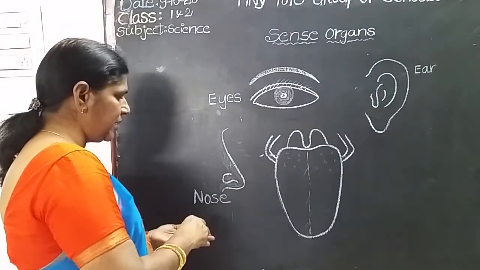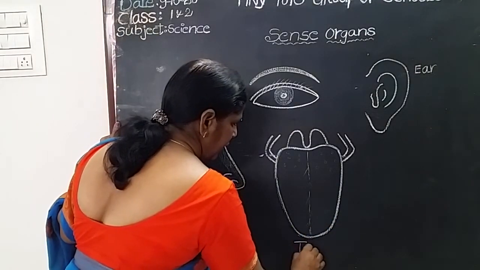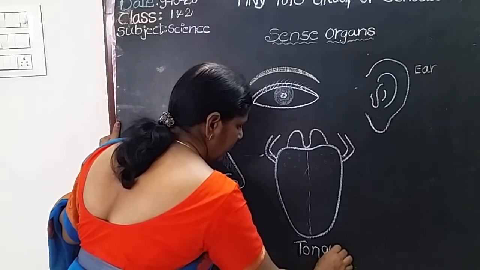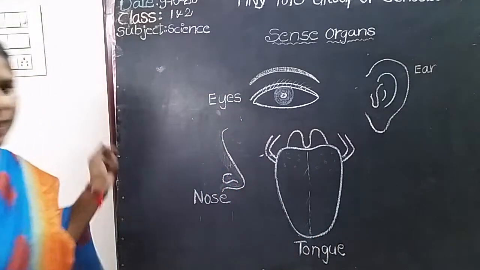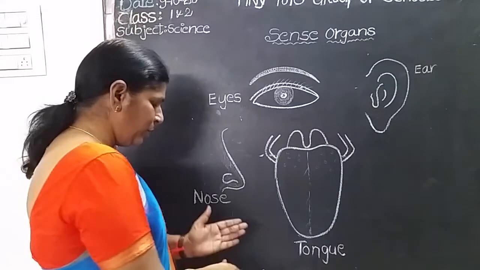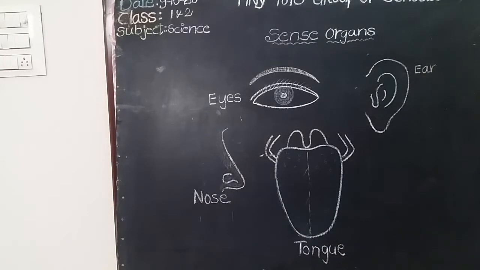What is the name of this? Will you write the name? Tongue. T-O-N-G-U-E, tongue. What is the spelling of tongue? T-O-N-G-U-E, tongue. Are you writing? Yes, children. This is the tongue. And one more picture, children.